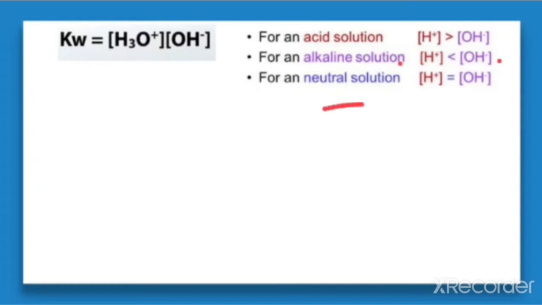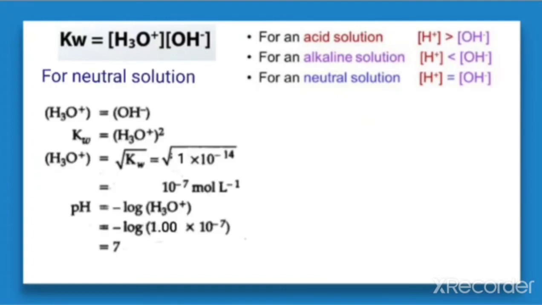And for the neutral solution, both the concentrations are equal. That means the concentration of H plus, representing the acidic part, and the concentration of OH negative, representing the base, are in equal concentration. Therefore the solution is neither acidic nor basic. That is called neutral when the concentrations are the same.